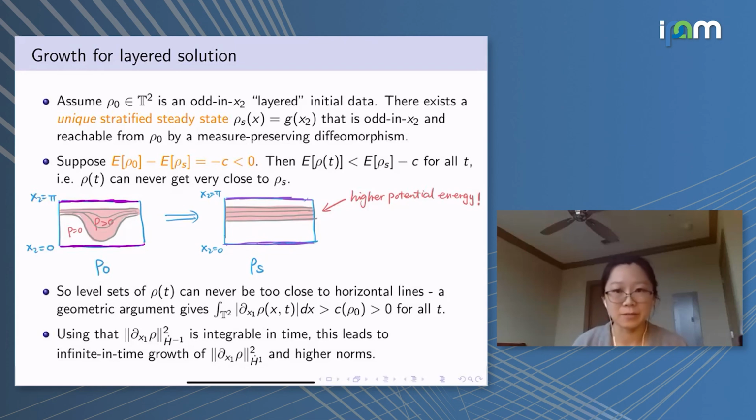So that is just a very quick argument, a completely different argument from all the previous results, that shows the infinite in time growth of the incompressible porous medium equation.